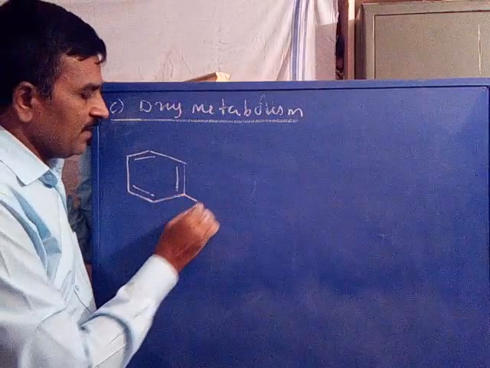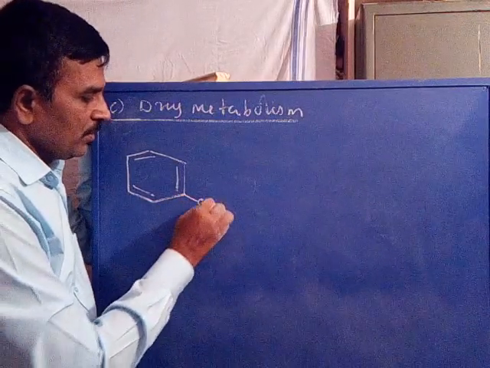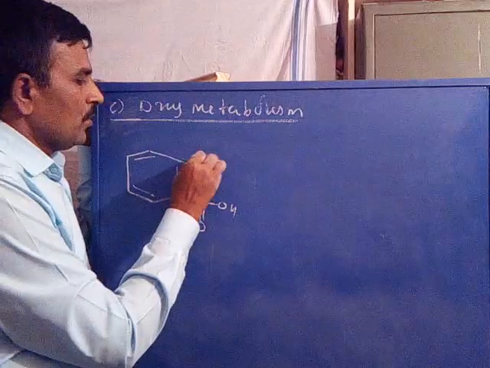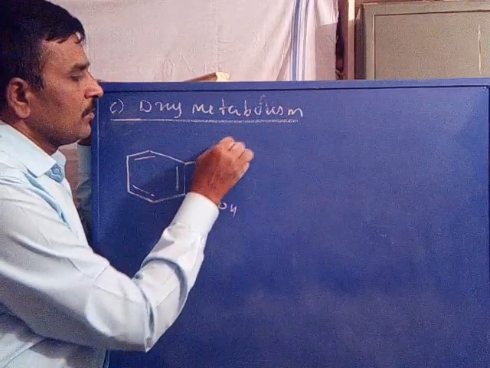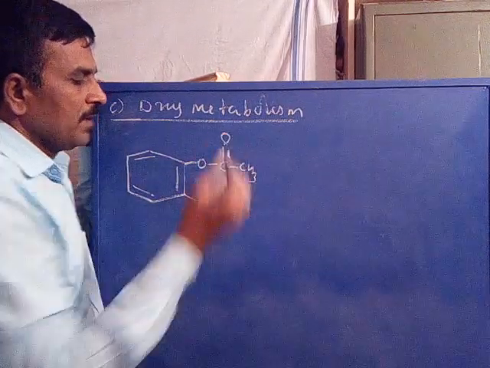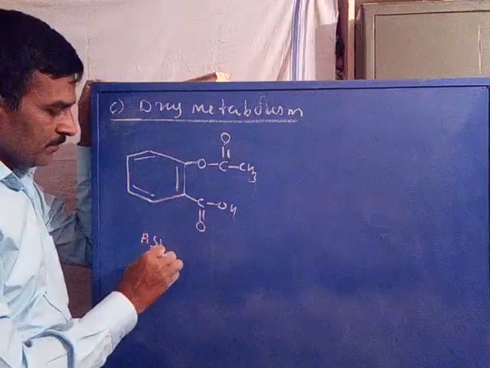Aspirin, acetylsalicylic acid: C double bond O, OH, O, CO, CH3. This is aspirin.